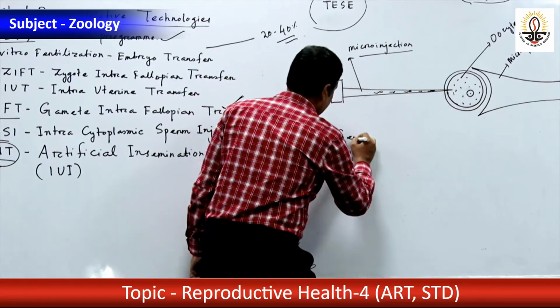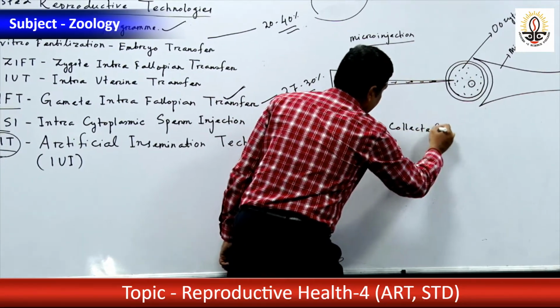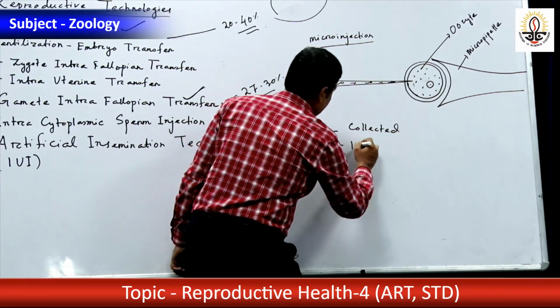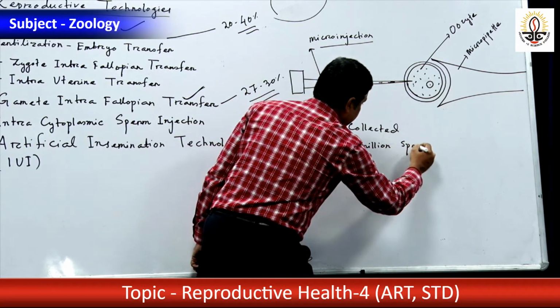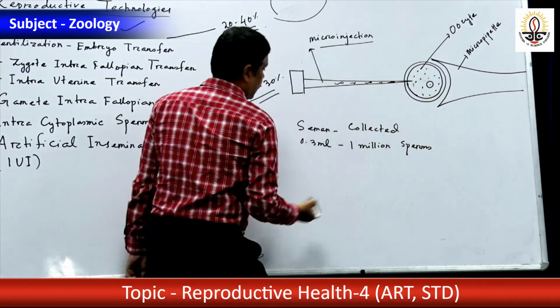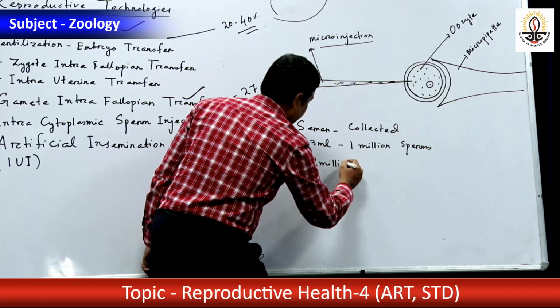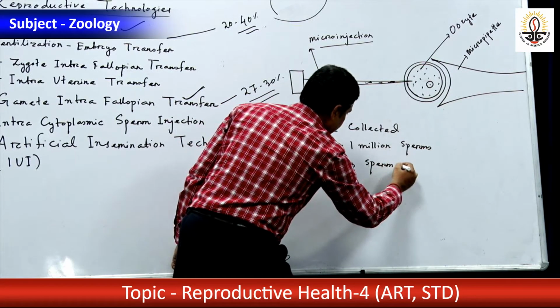Semen is collected. What is the amount of semen? 0.3 ml, and it should contain at least 1 million sperms. For the best result, I told you, if 10 million sperms are there, the result will be more encouraging.